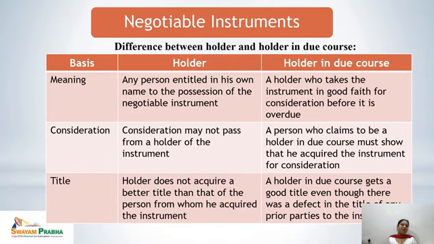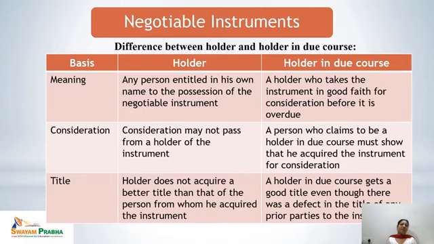The next point of difference is the consideration. In case of a holder, consideration may not pass from a holder of the instrument. But a person who claims to be a holder in due course must show that he acquired the instrument for some consideration. Consideration is the main important thing to become a holder in due course.